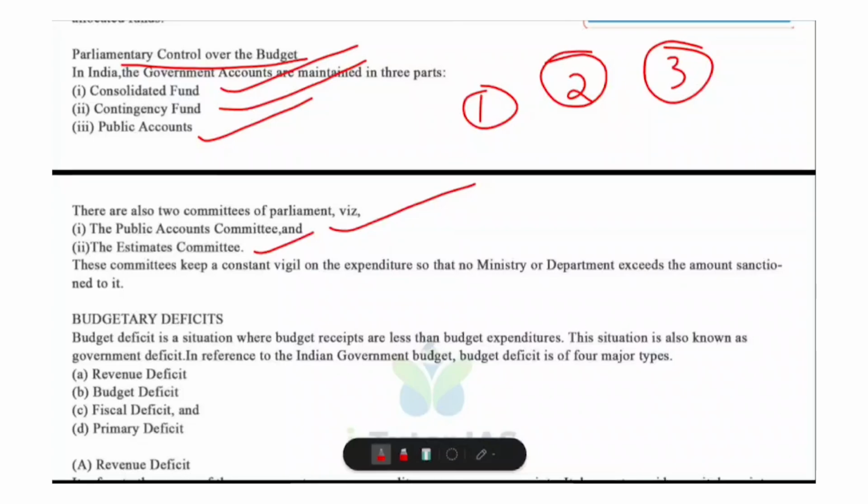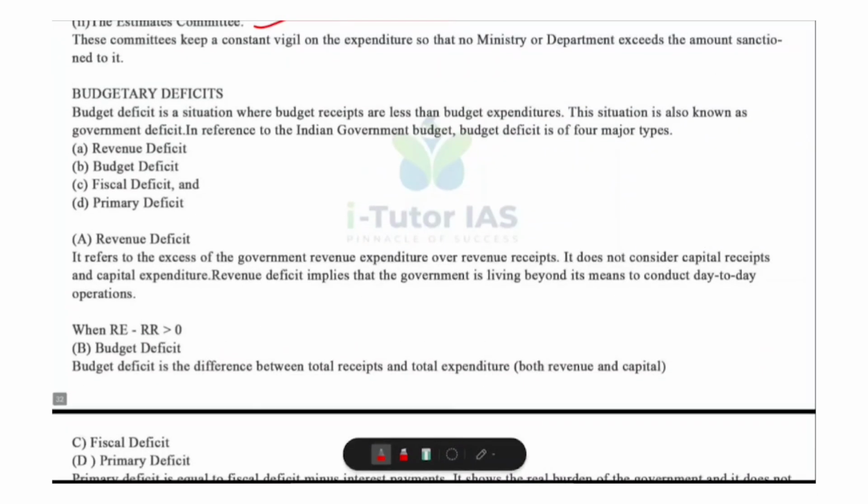And what about Estimate Committee? It evaluates whether funds are being used efficiently, and also it suggests improvements in organization, policy planning and administration. It examines whether expenditure is within permissible limit. Okay. Now we are going to learn about budgetary deficit.